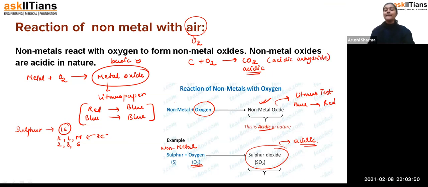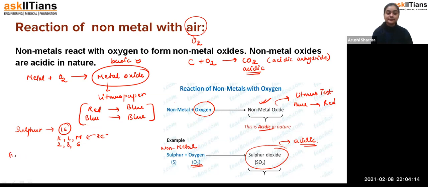Fine, students. But as in the case of metals we have amphoteric oxides, when we talk about the reaction of non-metals with air, we have some neutral oxides, which are neither acidic nor basic. How? Look here.